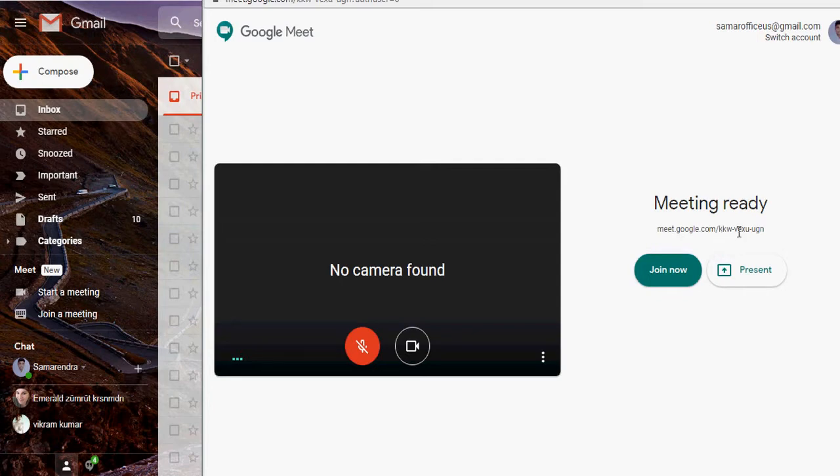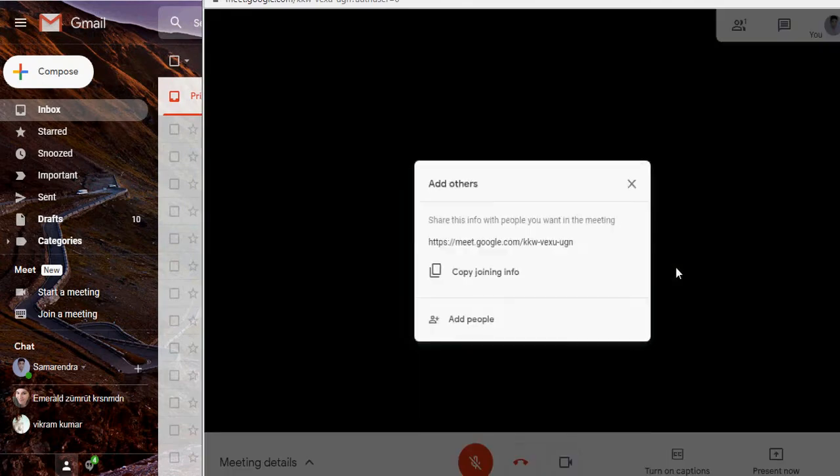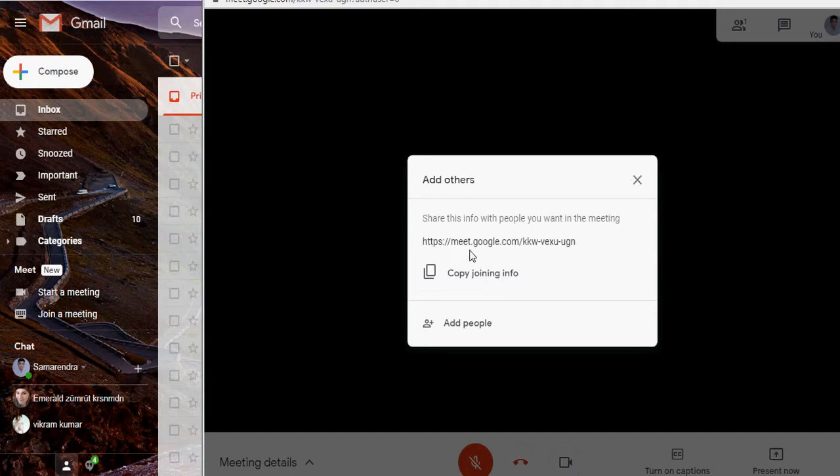meet.google.com/kkw-vexu-UGN. So this is the code. You have seen this is the code. You cannot connect here from, but if you just join now, you have seen this copy joining information. So you just copy this code when you invite someone to your group, to your meeting.